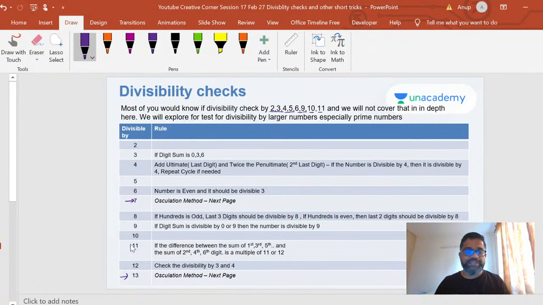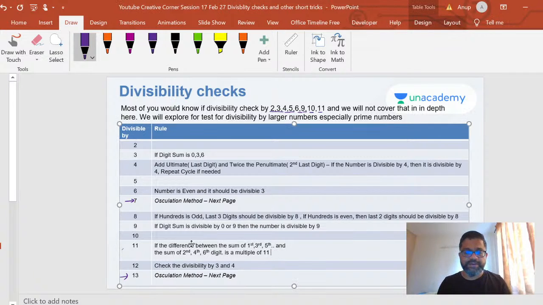Okay, 8, 9, 10 are very straightforward, 5 is very straightforward, 11 also you must have seen, right? If the difference between the sum of the digits in the first, third, and fifth place, basically the odd and even digits, if you sum all the odd digits and subtract it from the sum of the even digits, and it's a multiple of 11, then it's divisible by 11, right? 12 is easy. You check divisibility by 3 and 4, and it's divisible by 12. But let's look at some interesting ones here.